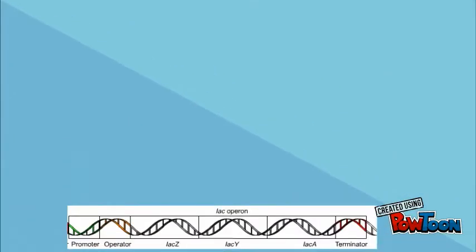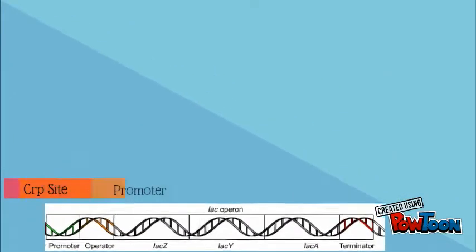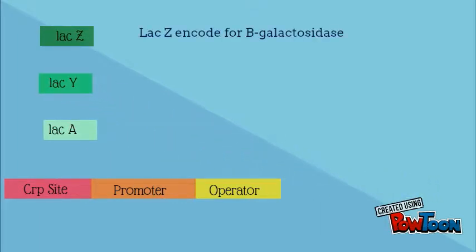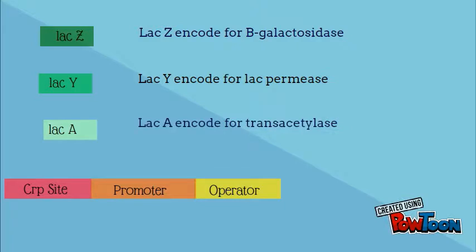The Lac Operon consists of a CRP protein binding site, a promoter, an operator, and 3 structural genes, where Lac Z encodes for beta-galactosidase, Lac Y encodes lactamase, and Lac A encodes for transacetylase.